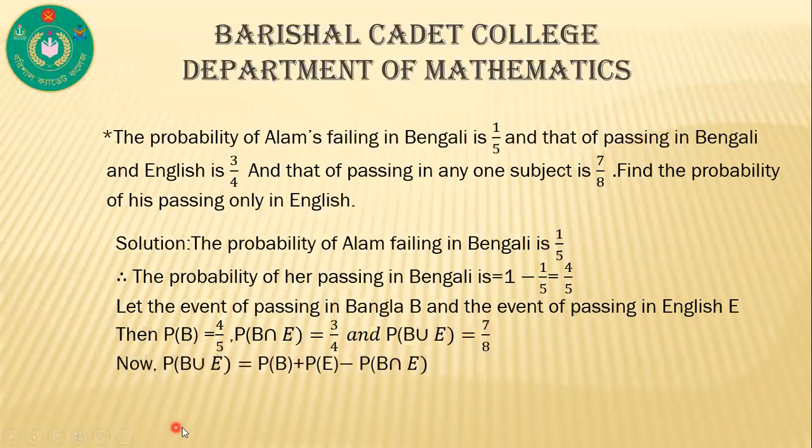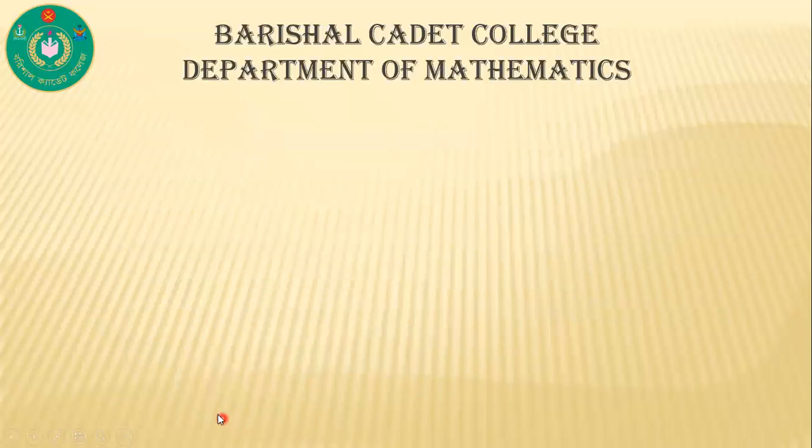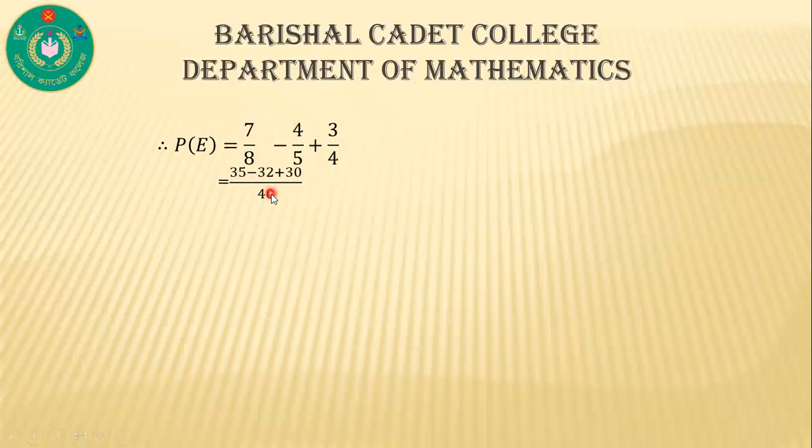Now P of B union E is equal to P of B plus P of E minus P of B intersection E. Now putting the values here, P of B union E is equal to 7 by 8, P of B means 4 by 5, and P of B intersection E is equal to 3 by 4. So P of E is equal to 7 by 8 minus 4 by 5 plus 3 by 4. After calculating this, we can write 33 by 40.